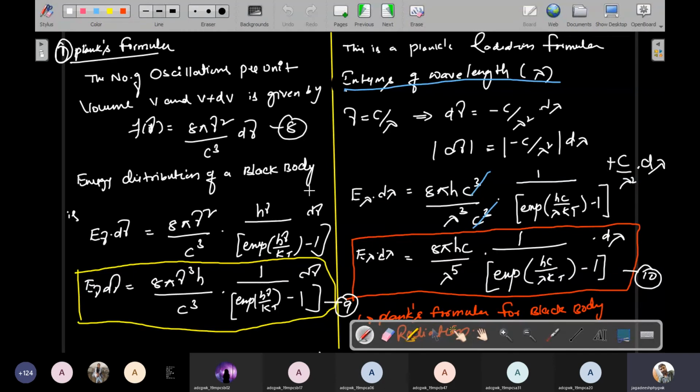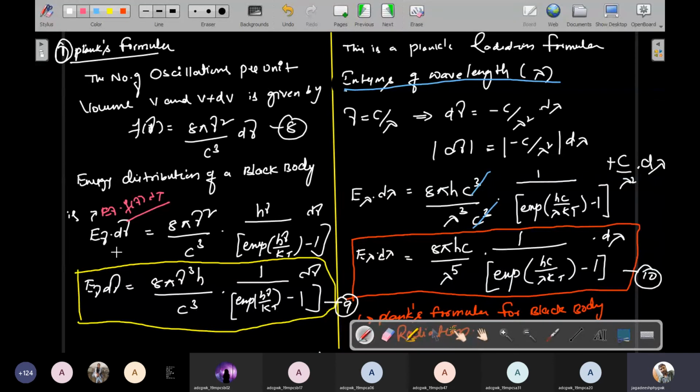So once again, I introduce the energy distribution of a black body. That energy distribution, I simply substitute E lambda d lambda. E lambda d lambda is the energy distribution, that is f of nu. You can also write this as E nu into f of nu d nu. So this is nothing but the total energy distribution.